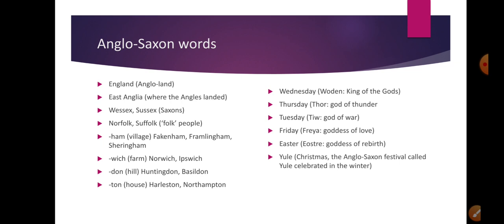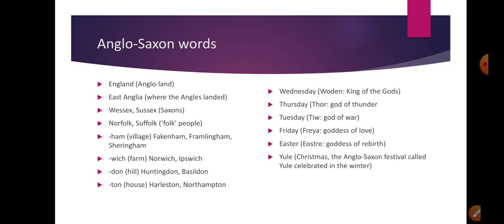The other thing is obviously the religion is very important. The Anglo-Saxons were pagans, they were not Christians, and they believed in many different gods, and certain Anglo-Saxon gods live in the names of our days. Wednesday was named after Woden, the king of the gods. Thursday was named after Thor. Okay, Tuesday is still the god of war. Friday was named after Freya, the goddess of love.